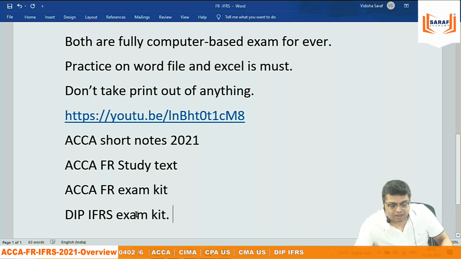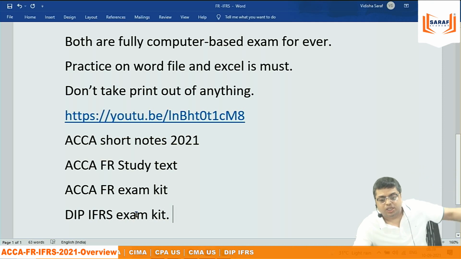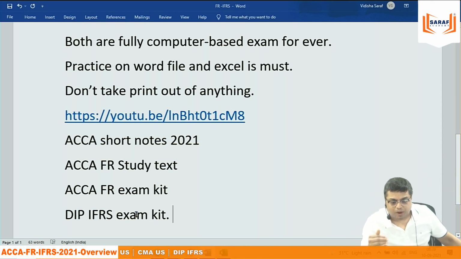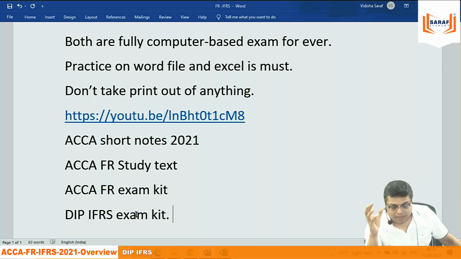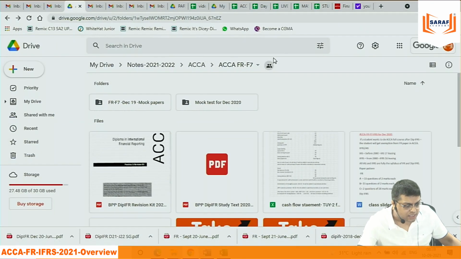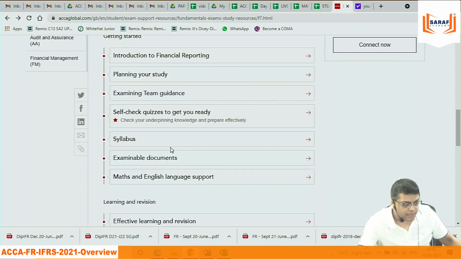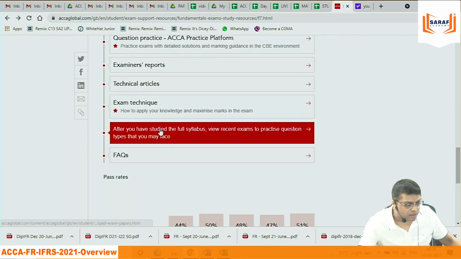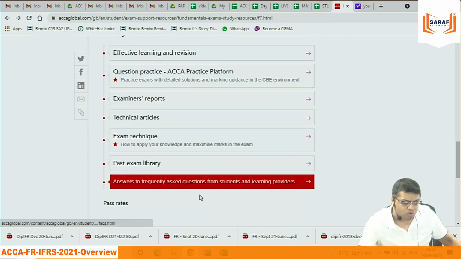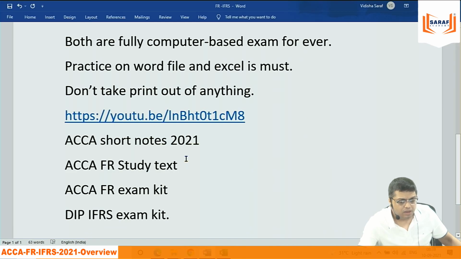In the exam kit, the past term questions are given. So when you prepare a topic, you did questions, but you want to practice whether I know or not, then you should be referring to the exam kit. All those questions are there on the ACCA website. On the ACCA website, when you go to the past exam library, all questions are there. Some 10 to 15% extra questions are there in the kit.